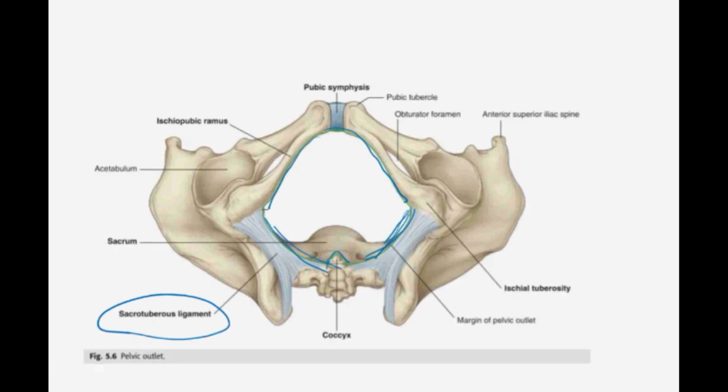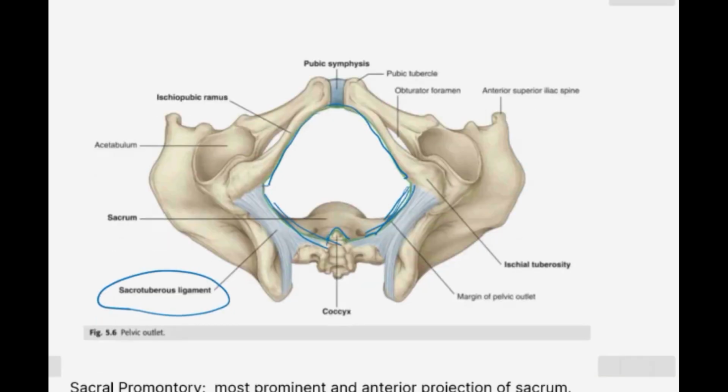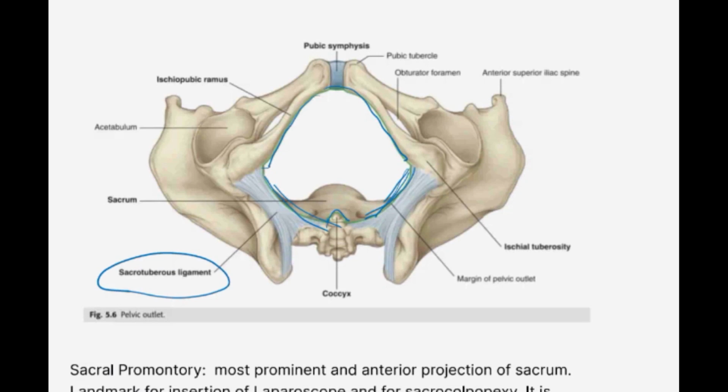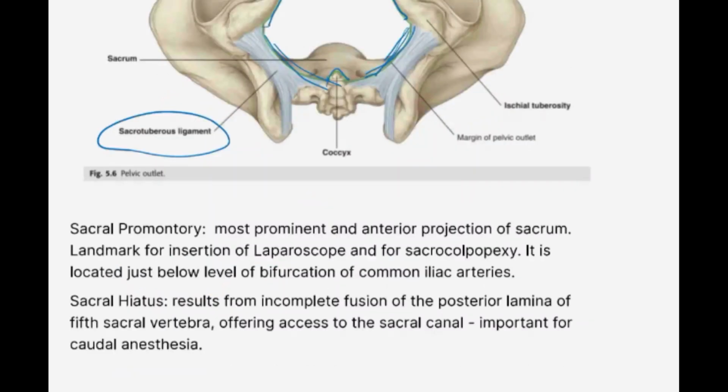So these ligaments can be stretched to a certain extent. So at the posterior part of the outlet, we can expect it to be a little bit malleable while the delivery happens. But the anterior border is completely full of bones and it will not budge at all. So if the anterior part of the outlet is very contracted, then we will plan for a cesarean section because it is not going to let the baby outside.